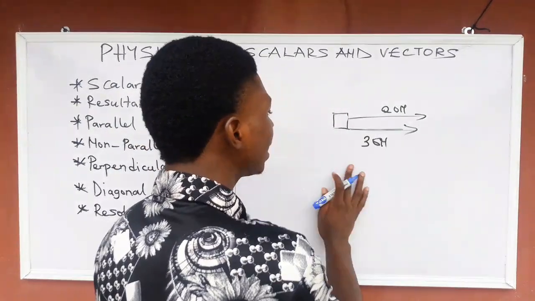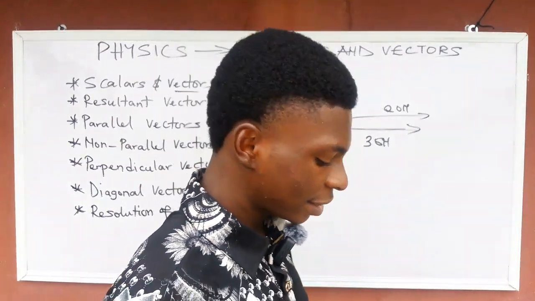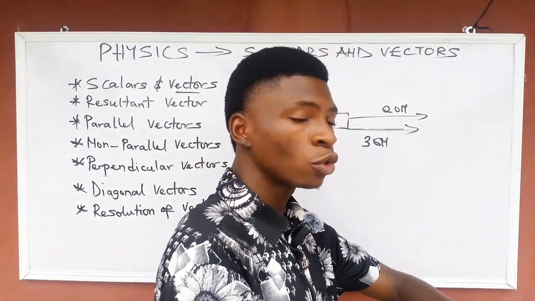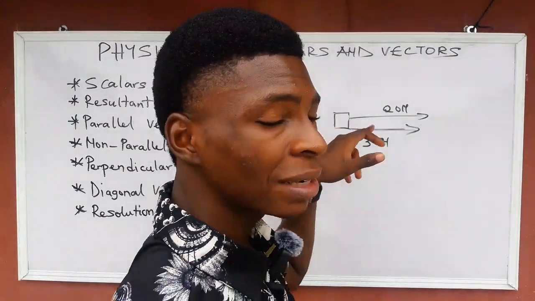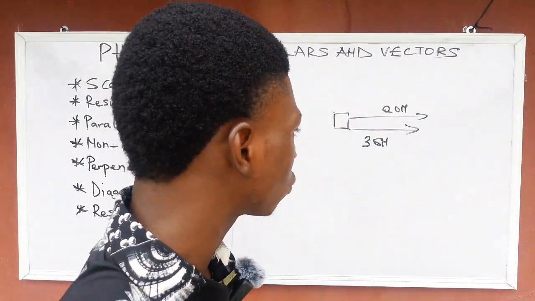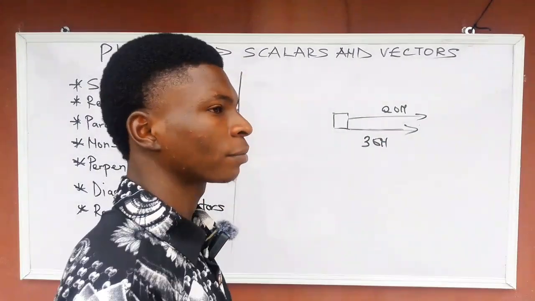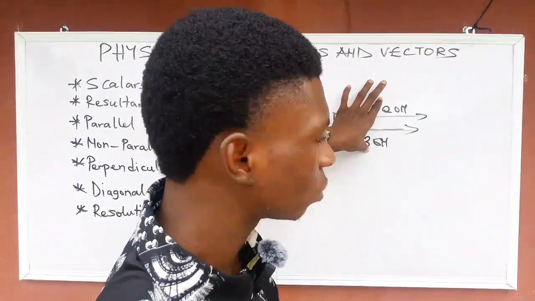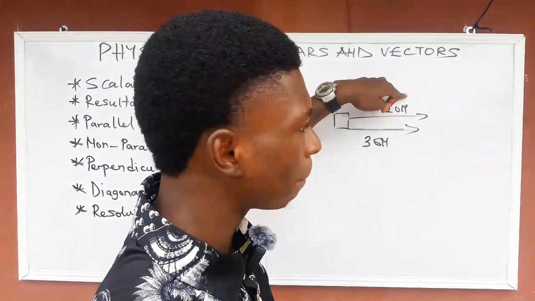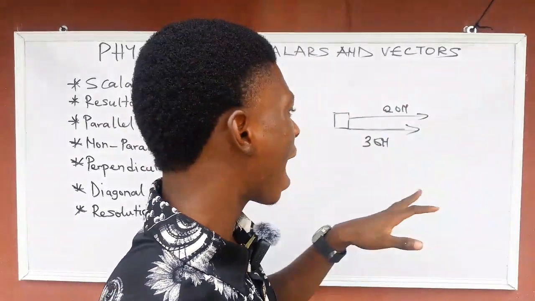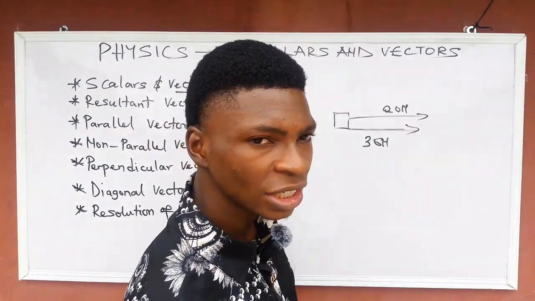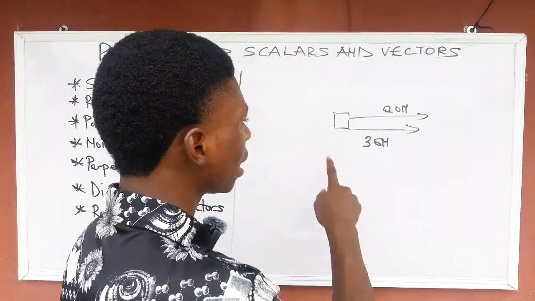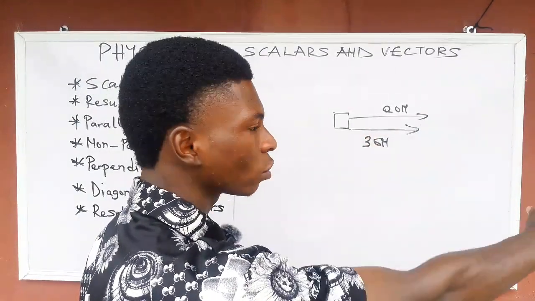The reason why I said we should move to another one is because I'm going to explain it here. So now, these are two vectors. The first one, 20 Newton, applies a force eastward, and another vector, 30 Newton, applies a force eastward, both in the same direction. These two forces are parallel forces.